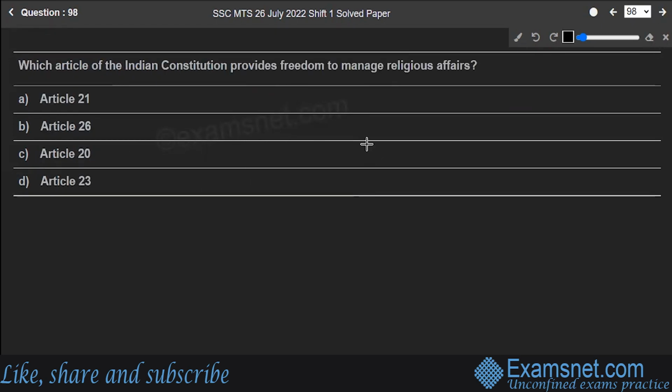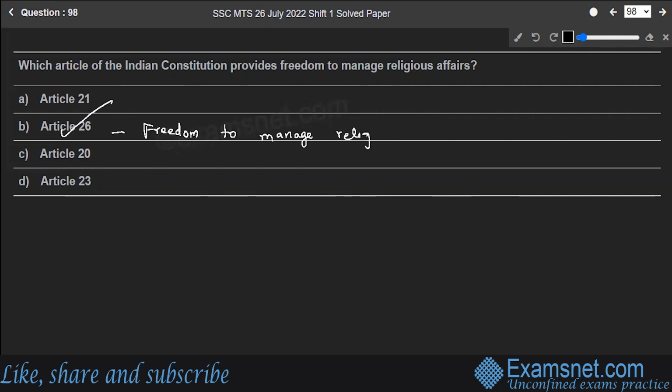Which article of Indian Constitution provides freedom to manage religious affairs? Is it Article 21, 26, 20, or 23? So, what is the correct answer to the question? The correct answer is Article 26. Every religious denomination or branch thereof shall have the right to establish and maintain institutions for religious and charitable purposes. Article 26, freedom to manage